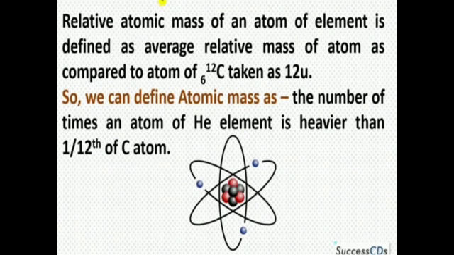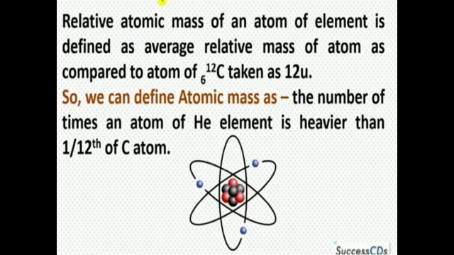Then the relative atomic mass of an atom of an element is defined as the average relative mass of the atom as compared to an atom of carbon taken as 12 u. The most remarkable concept that Dalton's atomic theory proposed was that of the atomic mass.